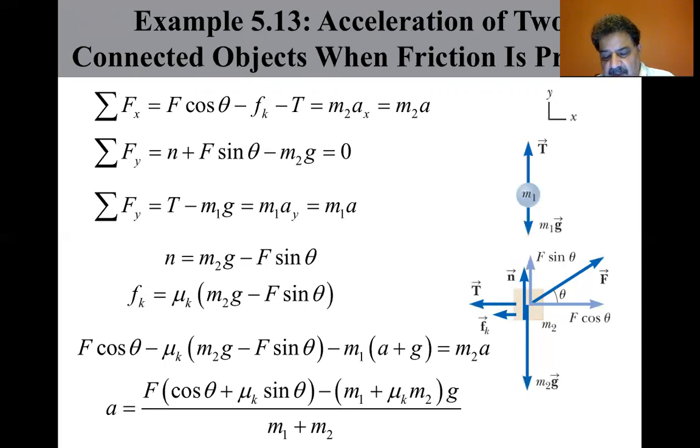Now, to finalize, the acceleration of the block can be either to the right or to the left, depending on the sign of the numerator in our result. If the velocity is to the left, we must reverse the sign of the kinetic friction in the first equation, because the force of kinetic friction must oppose the motion of the block relative to the surface. In this case, the value of A is the same as in our result, with the two plus signs in the numerator changed to minus signs.